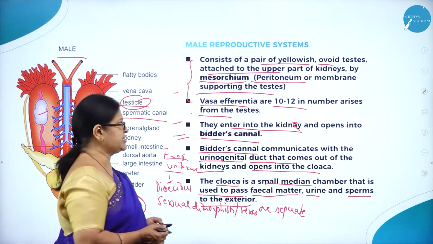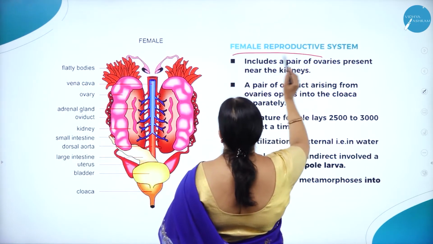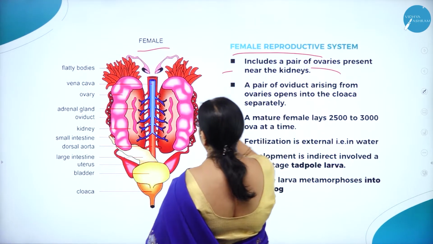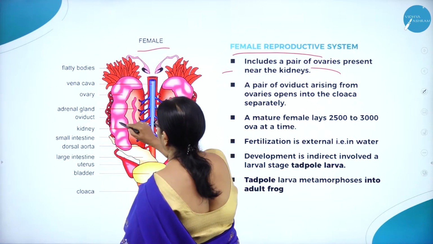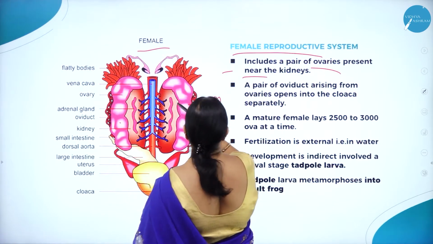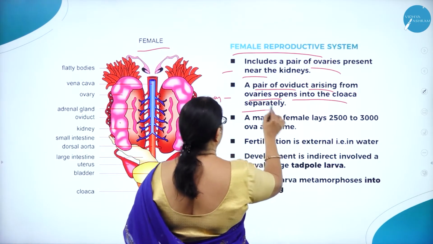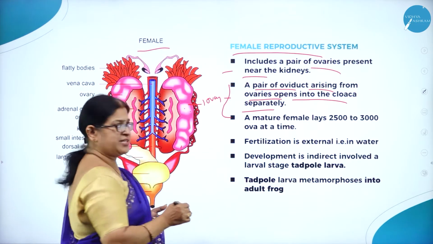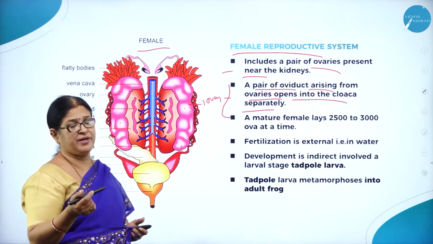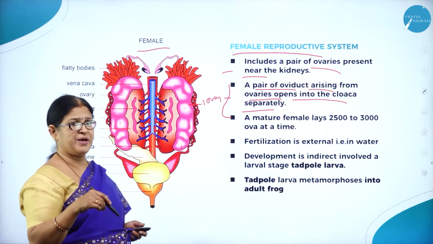Moving on to the female reproductive system. Here you can see the female reproductive system includes a pair of ovaries, present near the kidneys. A pair of oviducts arising from the ovaries opens into the cloaca separately. In case of female, the ureter and the oviduct are separate, which lead into the cloaca, whereas in case of male, it is a common passage.